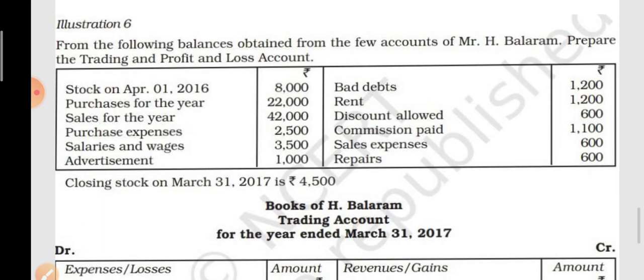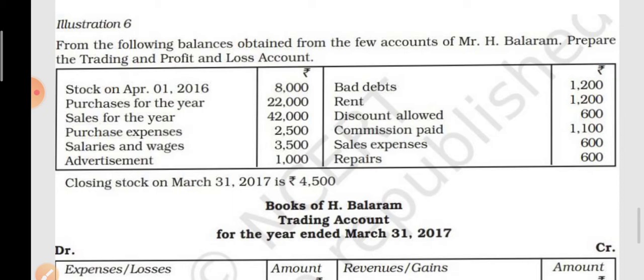Now see, this is the next illustration. Here you have to prepare the trading and profit and loss account. In this, opening stock on 1st April 2016 is 8,000, purchases for the year 22,000, sales for the year 42,000, and purchase expense 2,500, salary and wages 3,500, advertisement 1,000, bad debt 1,200, rent 1,200, discount allowed 600, commission paid 1,100, sales expenses 600, repairs 600, and at the end closing stock is given, 4,500.